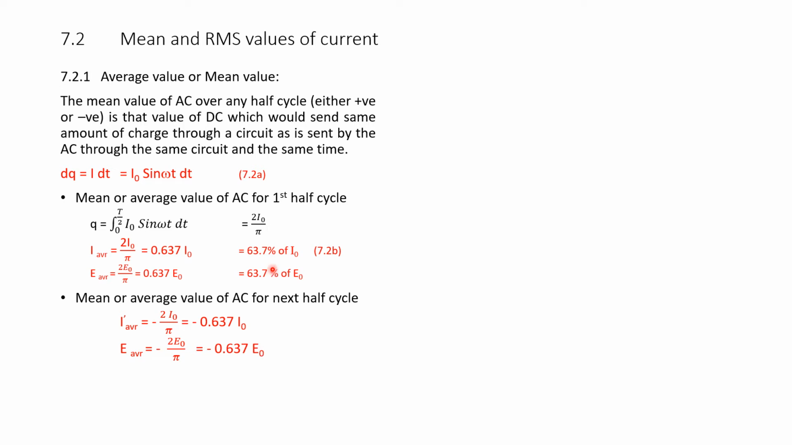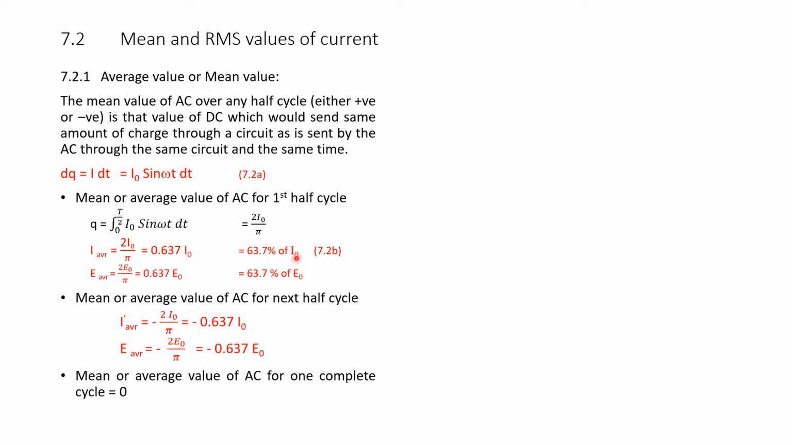So, the positive half cycle is positive and the negative half cycle is negative. If you add positive and negative, the mean or average value of AC for one complete cycle, that is the total cycle, is 0. Please remember this.